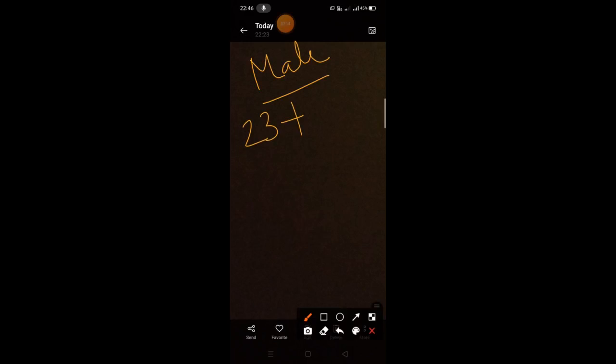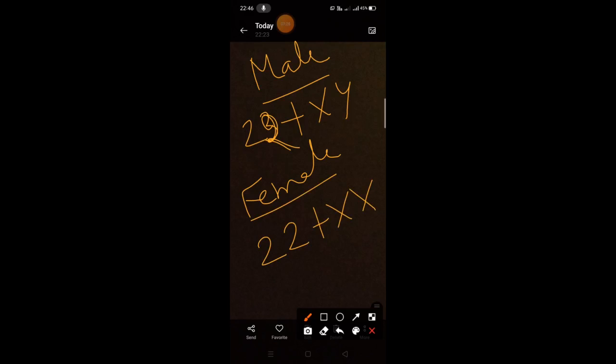So whenever we write the genetic composition, a male has 22 plus XY, and a female has 22 plus XX.